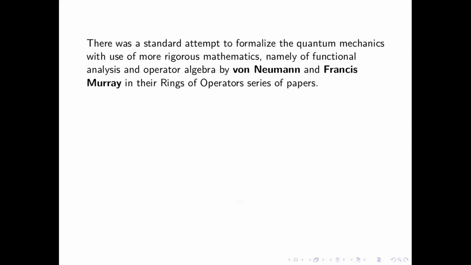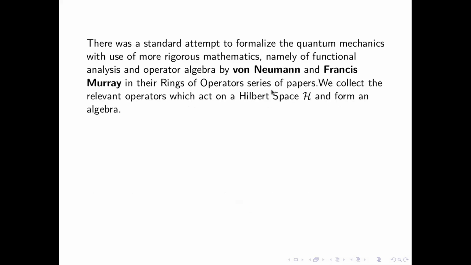Now, there was a standard attempt to formalize quantum mechanics with the use of more rigorous mathematics, namely functional analysis and operator algebra, by von Neumann and Francis Murray in their Rings of Operators series of books. So what we do is we collect the relevant operators, like the Hamiltonian and position operators and so on, which act on a Hilbert space and form an algebra.